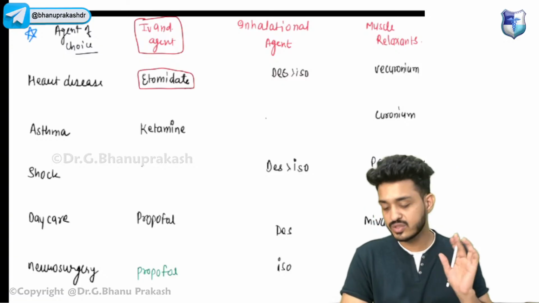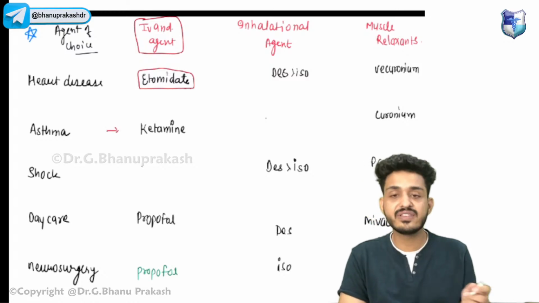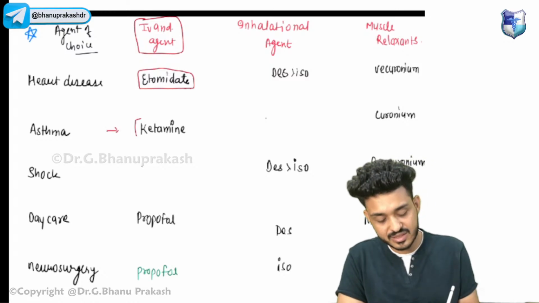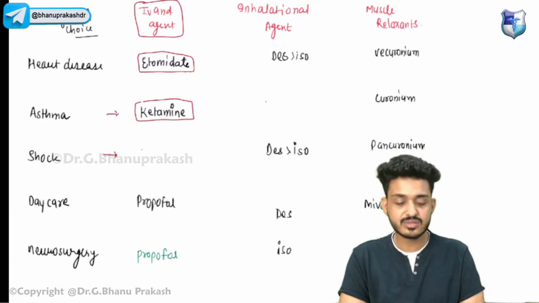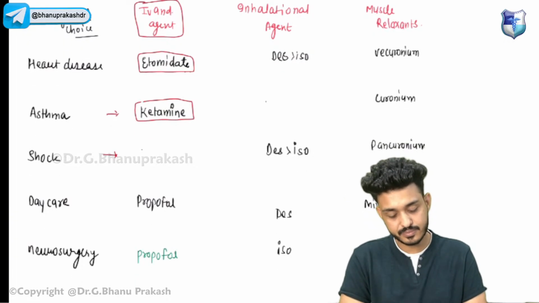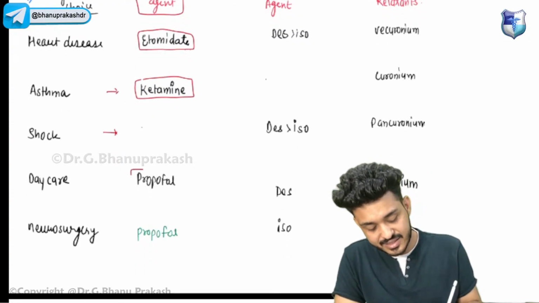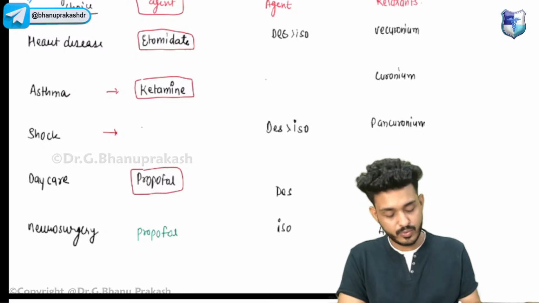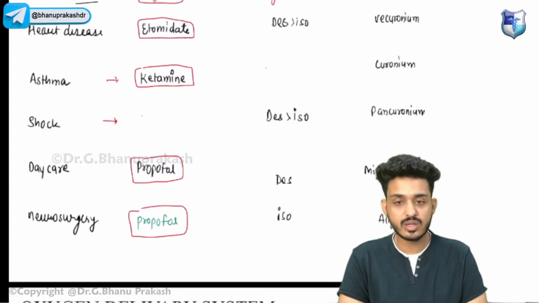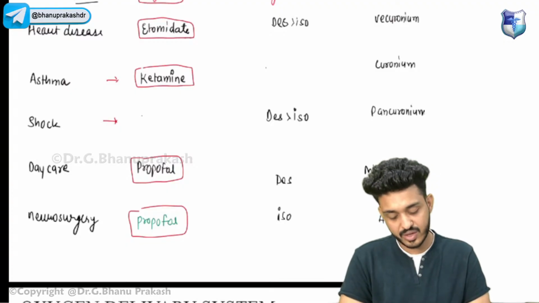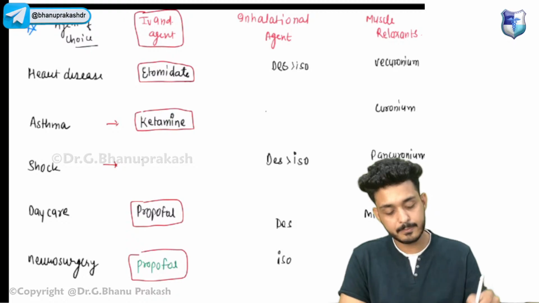They will simply ask you simple questions, so your answer will be etomidate. Second, for asthma, if they ask in terms of IV agent, the best will be ketamine. For shock, try to answer this one: what is the best one? In daycare surgery, the agent of choice will be propofol. For neurosurgery, again the agent of choice will be propofol. Try to answer: for shock patients, the IV anesthetic agent of choice will be.